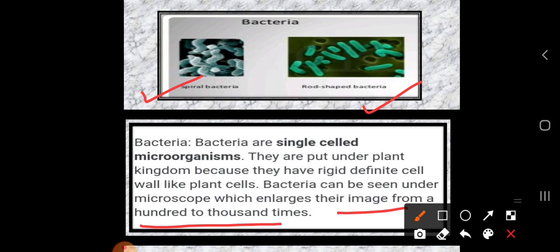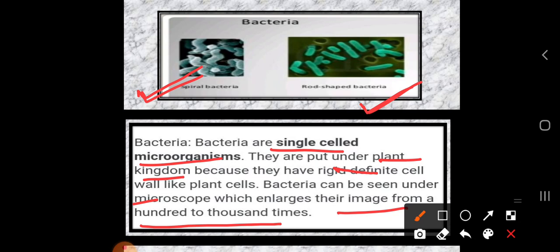So when we are talking about bacteria, how many types of bacteria are there? Totally two types are there. First one is the spiral bacteria, second one is the rod shaped bacteria, and bacteria are also called single celled microorganisms. And here, which category do they come under? That is the plant kingdom, because they have a rigid, definite cell wall. Okay, they have a definite cell wall like a plant cell.